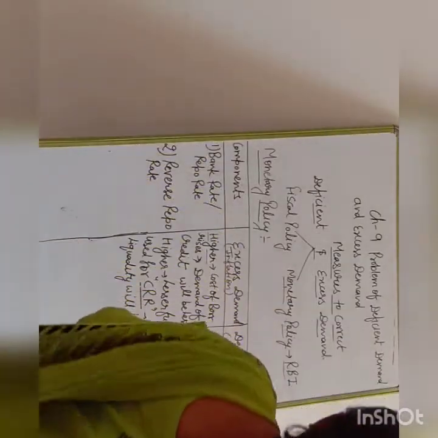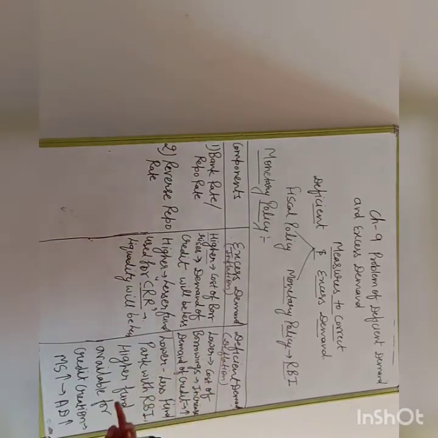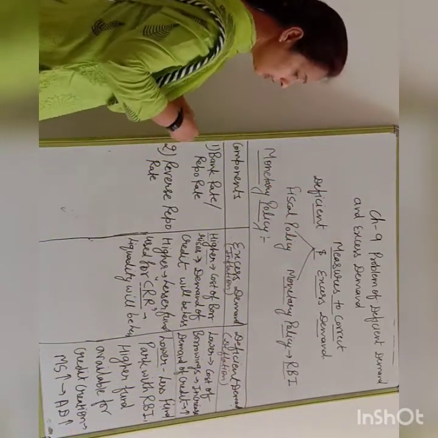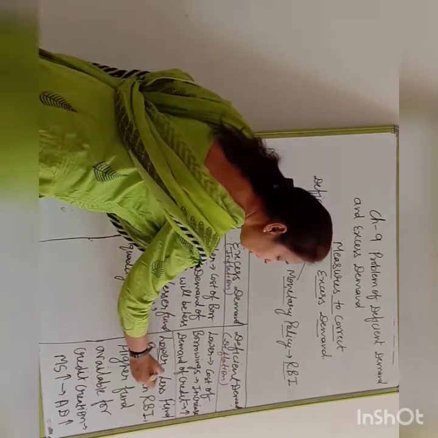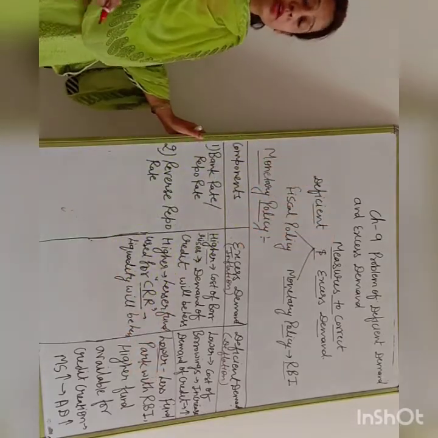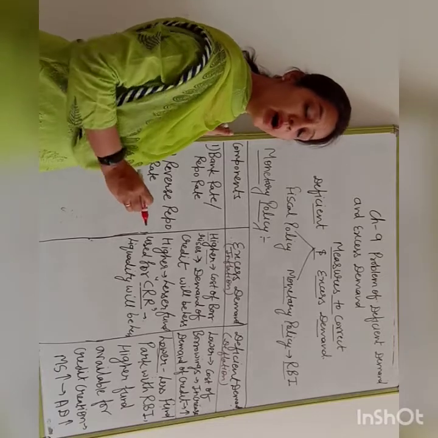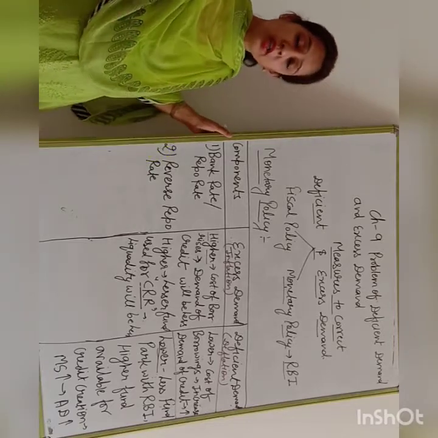Next, when there is deficit demand in the economy, what is the RBI doing? The RBI lowers the reverse repo rate. When the RBI lowers the reverse repo rate, commercial banks park less funds with the RBI.